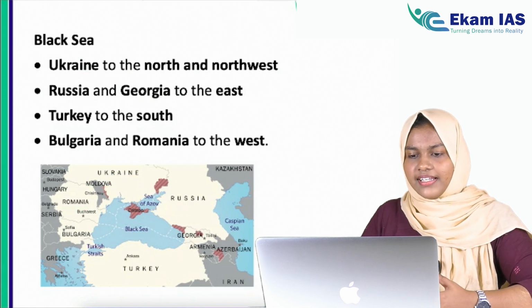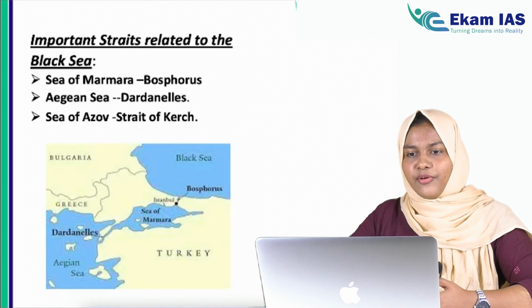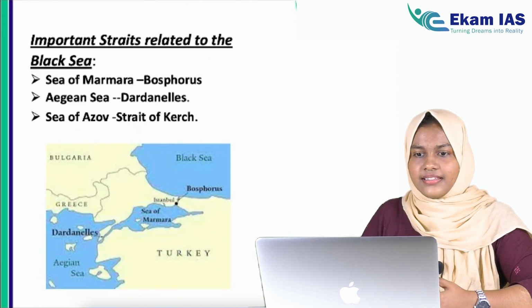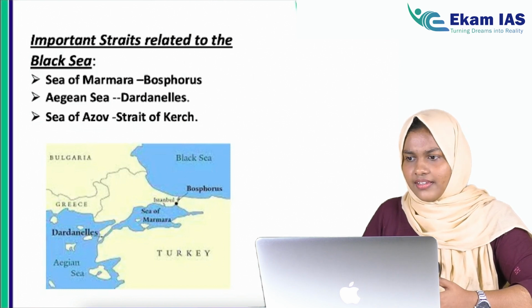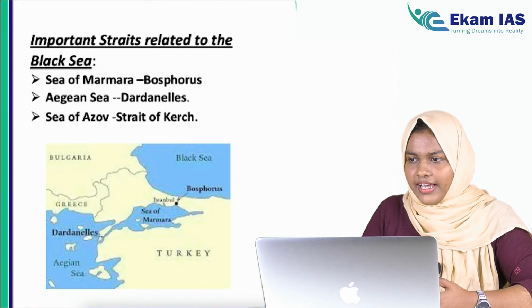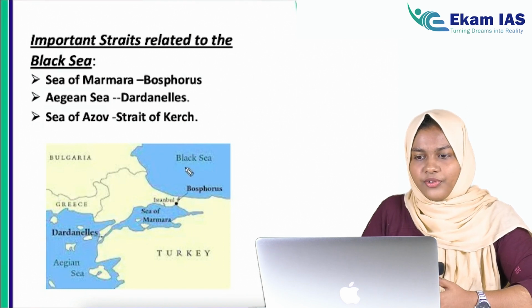So we have seen the Black Sea and the bordering countries. Now let's see some of the important straits that are related to the Black Sea. What are straits? Straits are narrow channels that connect two bigger water bodies.